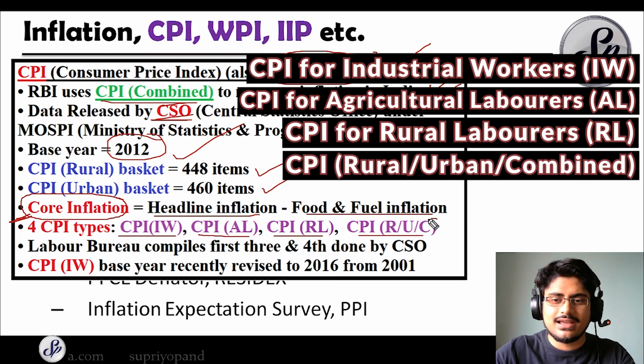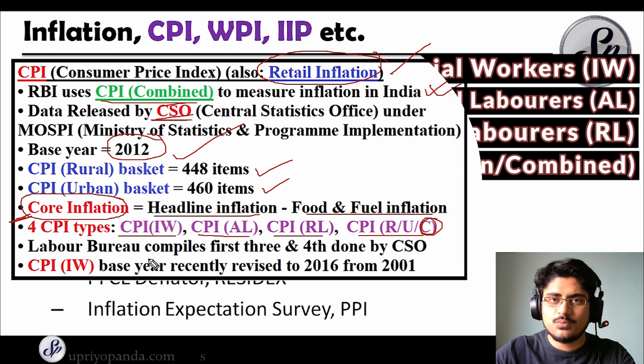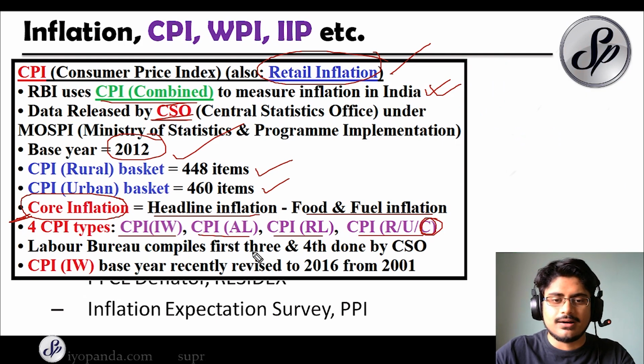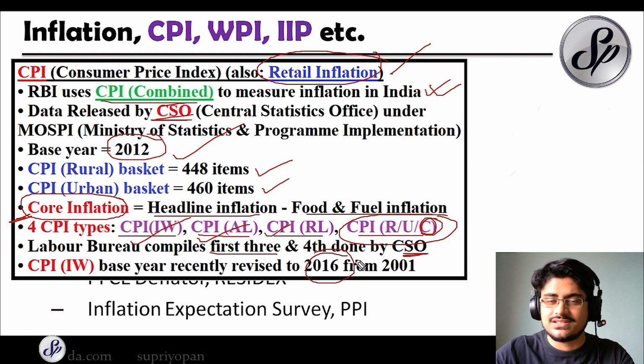So this CPI combined is the most important thing for RBI purposes, because by that we can understand the inflation level. Also remember that the Labor Bureau compiles the first three, and the fourth one is actually done by the CSO. So remember that. Another important recent event was that the CPI IW, or CPI Industrial Workers, base year has recently been revised to 2016 from the earlier figure of 2001.